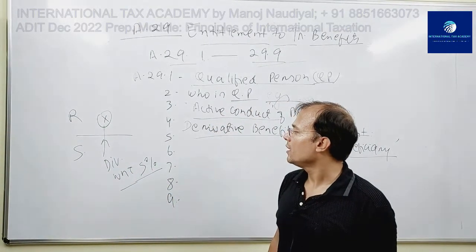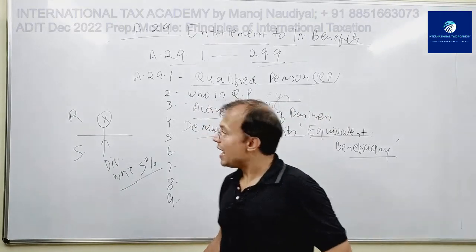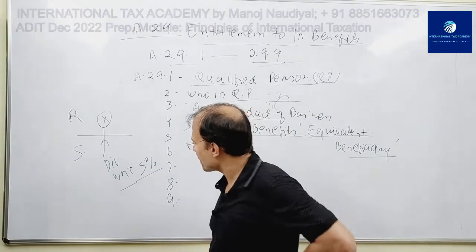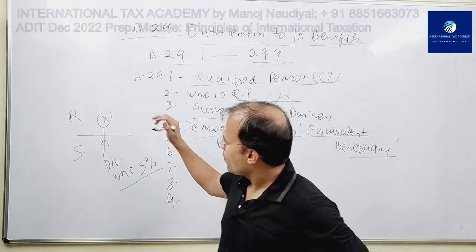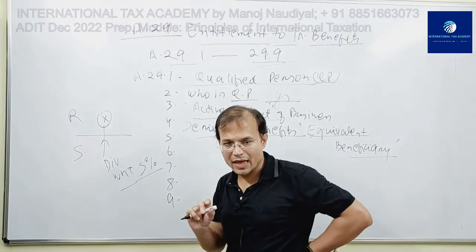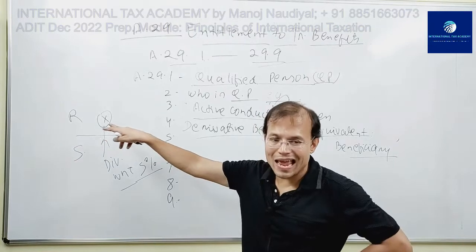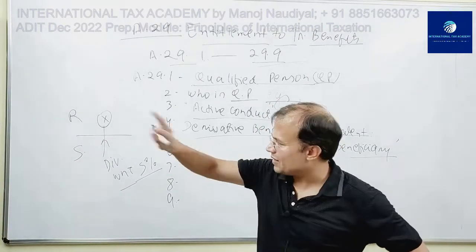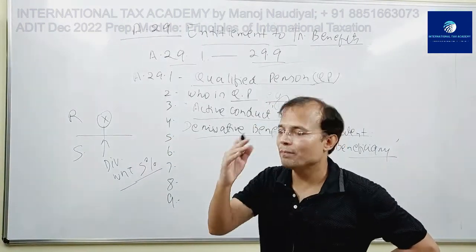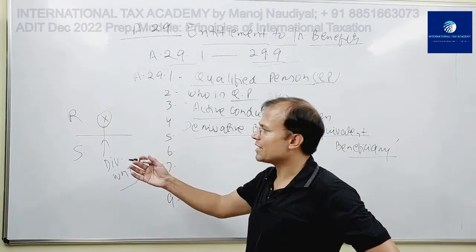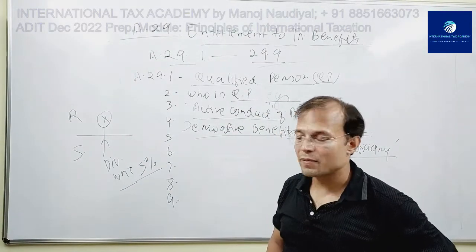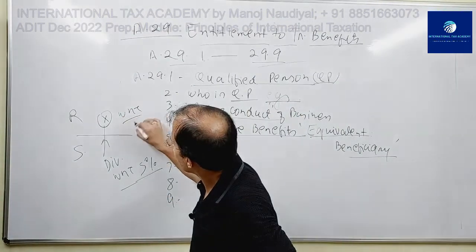Fine. Okay. So we would say that there is an equivalent beneficiary if the maximum rate of withholding tax upon a similar item of income received by X in R, if X receives a similar item of income in R, and then R would have imposed a withholding tax upon that income that would be less than 5%. So withholding tax less than 5%.